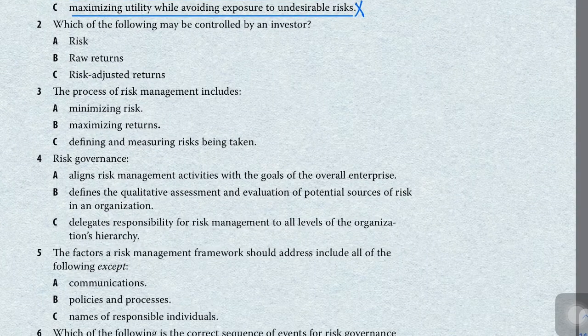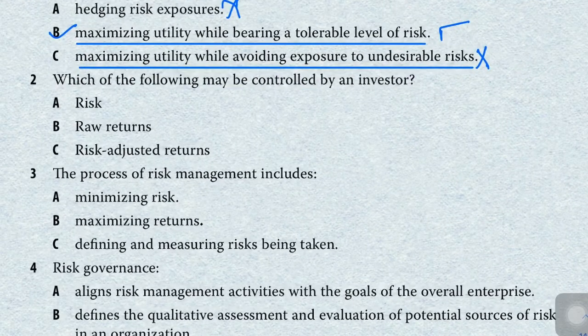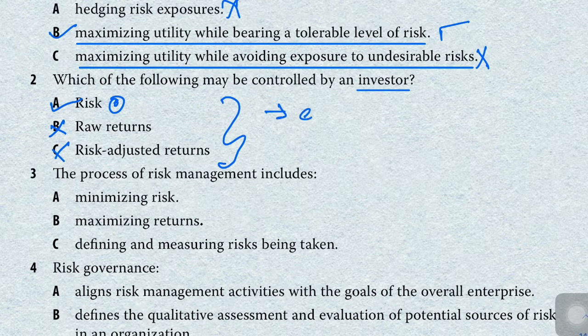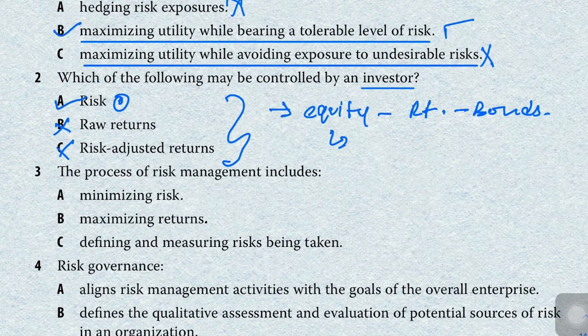Our next question is: which of the following may be controlled by an investor? An investor can control risk, can't control return, and can't control risk-adjusted return. This question is pretty simple. It asks which of these three factors an investor can control. An investor can only control the risk, how much he wants to take. He can decide whether he wants to invest in equity or in risk-free securities like bonds, but he cannot decide how much return equity will generate. That is out of the control of an investor.